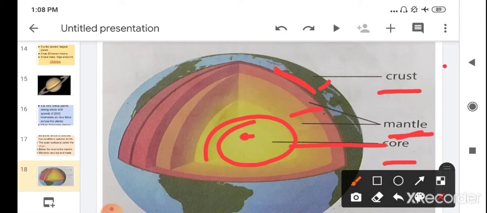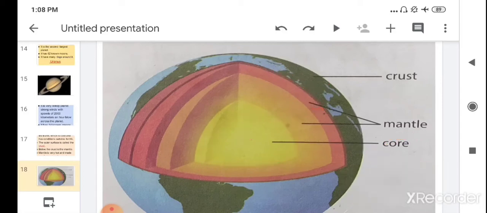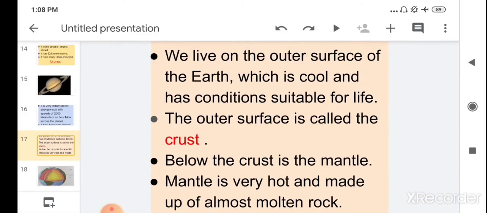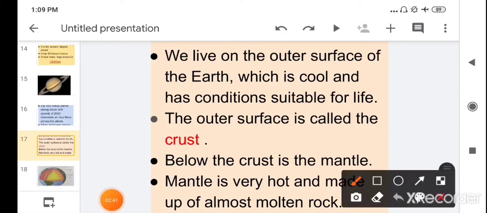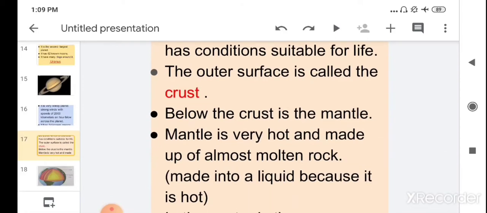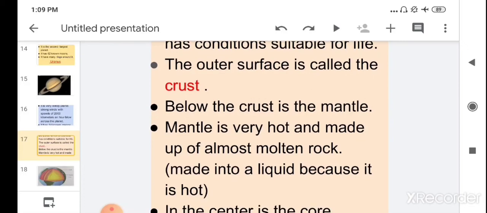Children, it is the hottest part of the earth. It consists of metal. So children, we live on the outer surface, which is known as the crust, and below the crust is the mantle. The mantle is a very hot layer made up of almost molten rocks.